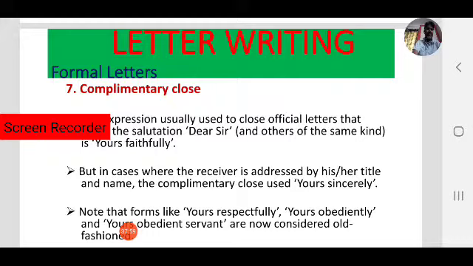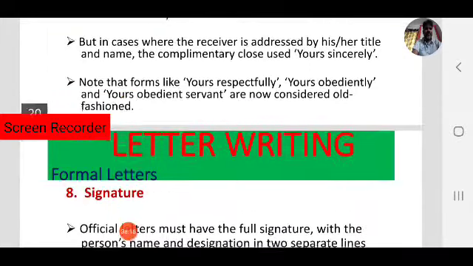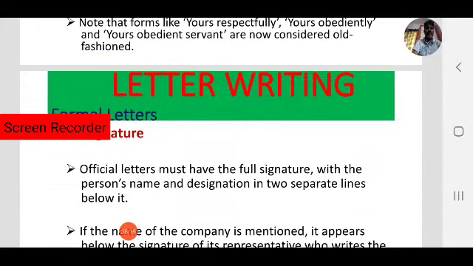You can use either one. So based on the salutation used in the letter, this is how to write the complimentary close in a formal letter. Next, signature. Official letters must have a full signature with the person's name and designation in 2 separate lines below it.